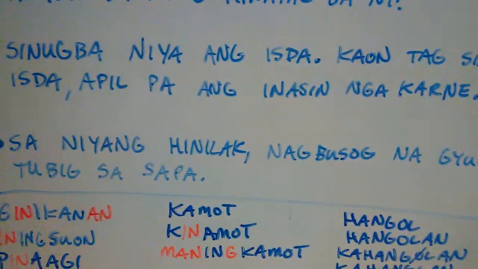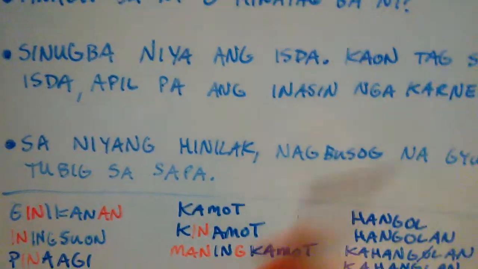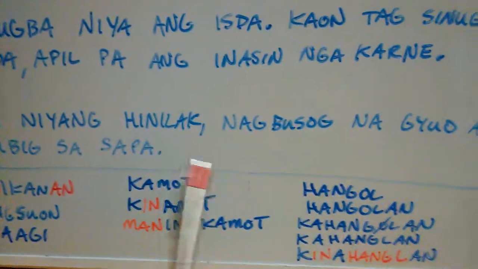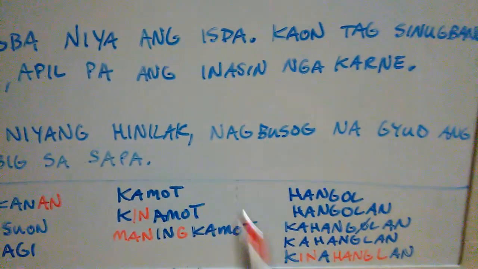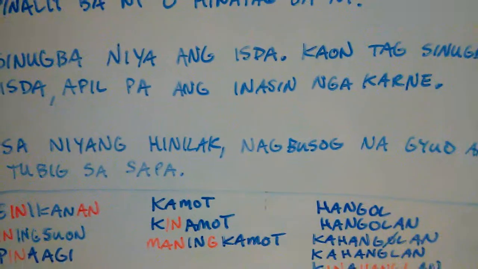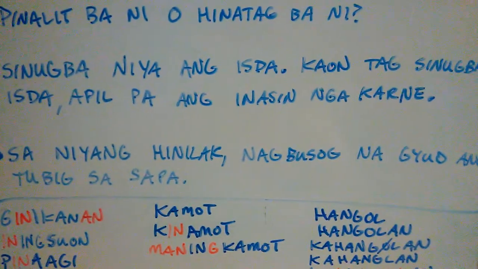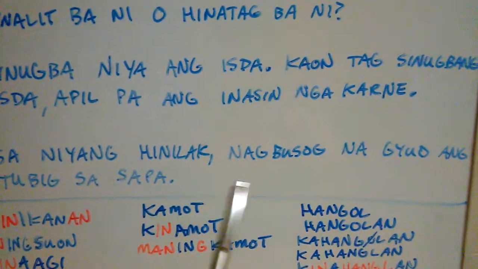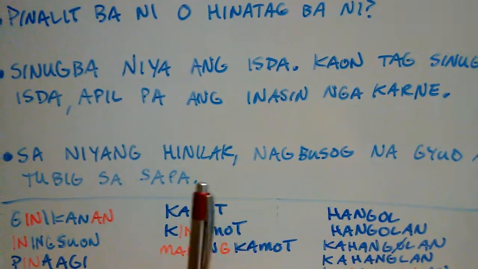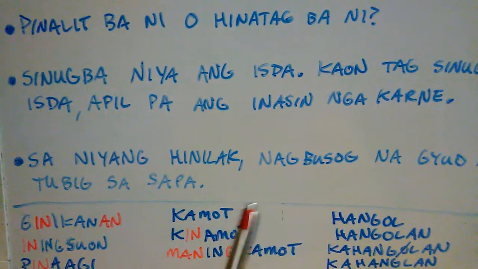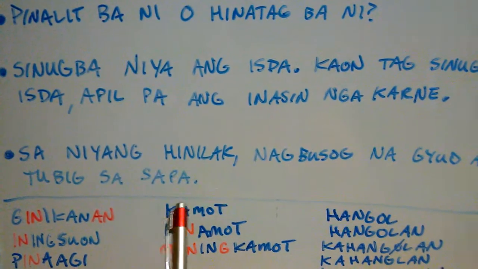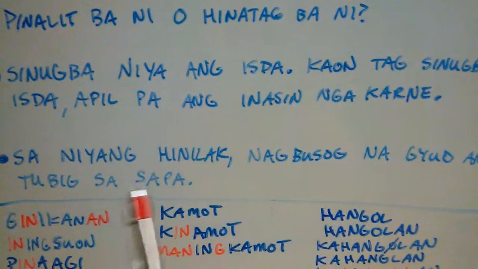Continual. So because she kept on crying and crying, or because of her crying, nagbusog na gyud ang tubig sa sapa. So the water in the creek, right, the water in the creek had already risen, or had been increasing. Okay, nagbusog na gyud ang tubig sa sapa. So because she cried a lot, she cried a river pretty much, right? She cried a lot. Nabusog na ang tubig sa sapa. O nabusog na gyud ang tubig sa sapa.